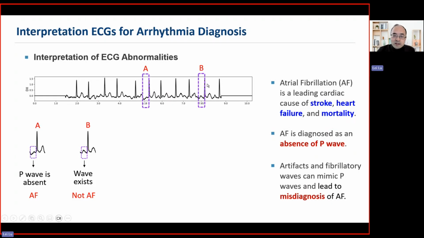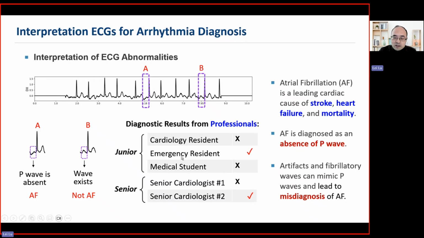So when we look at different morphology features that can be diagnosed as AF and also not AF, we asked 5 experts to perform diagnosis. Only the emergency residents and the second cardiologists successfully made a diagnosis with this ECG test, and the cardiology residents, medical students, and also senior cardiologists could not. This highlights the challenge of ECG interpretation for the diagnosis of different types of arrhythmias.